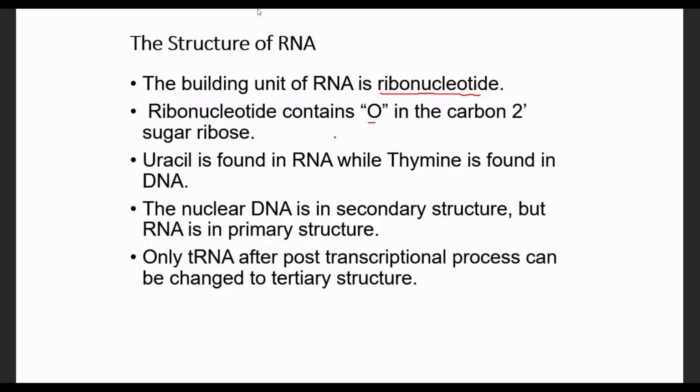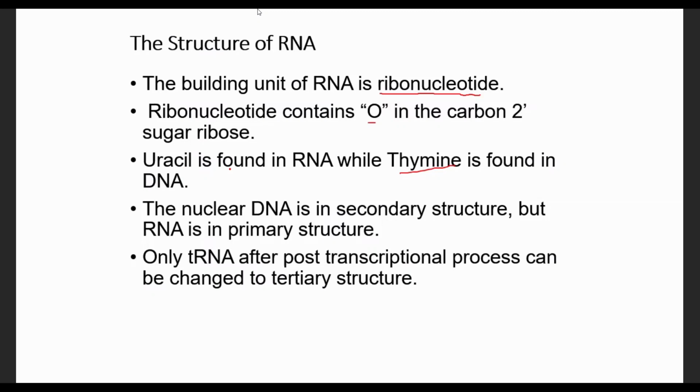Thymine is found in the DNA. We have seen this one. The difference between uracil and thymine, as I have told you before, is that uracil is non-methylated. It is used for thymine synthesis by a methylation reaction. So thymine is the methylated form of uracil, with carbon number 5 of uracil methylated.